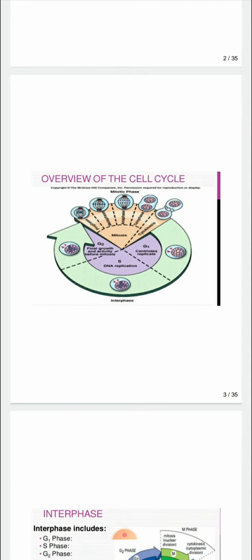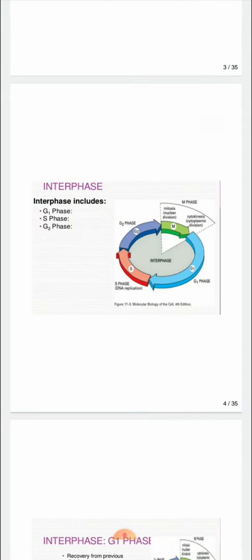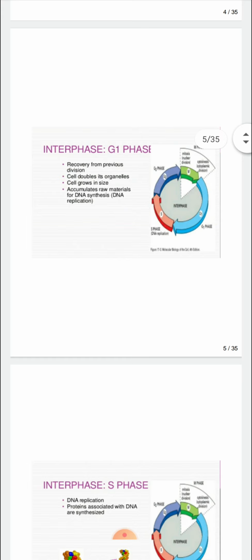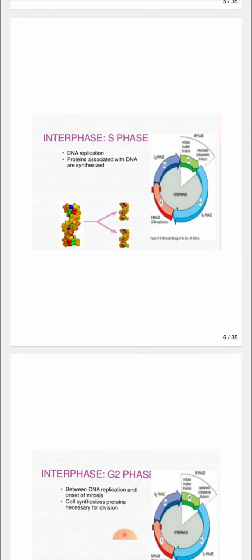Now this slide shows the whole cell cycle. Now we will do in detail. First is interphase. Interphase includes G1 phase, S phase and G2 phase. So first G1 phase. So what happens in G1 phase? First of all, the recovery from the previous division occurs, cell doubles its organelles, cell grows in size, accumulates raw materials for DNA synthesis. Then next comes the S phase. In S phase, DNA replication occurs. Proteins associated with DNA are synthesized in this phase.